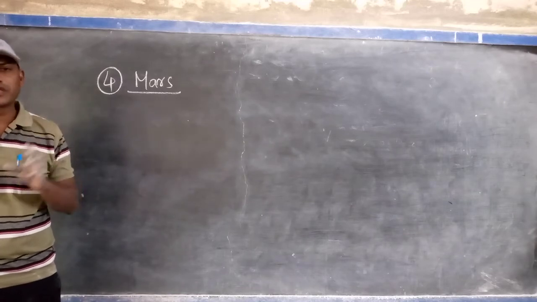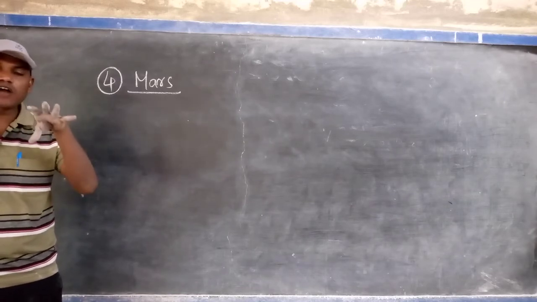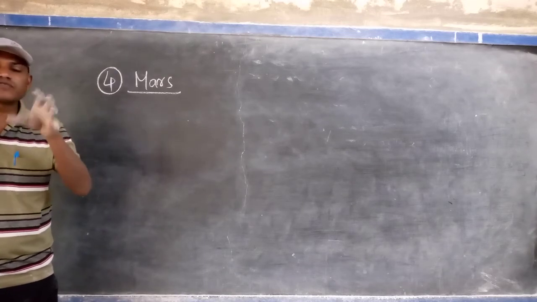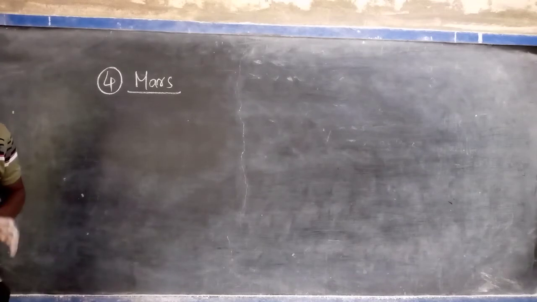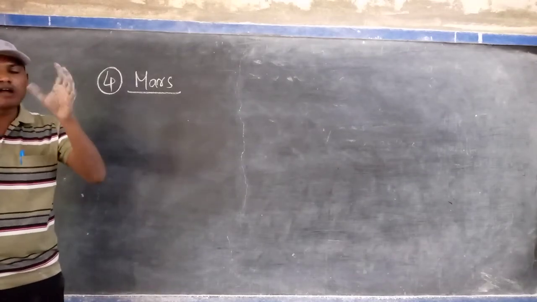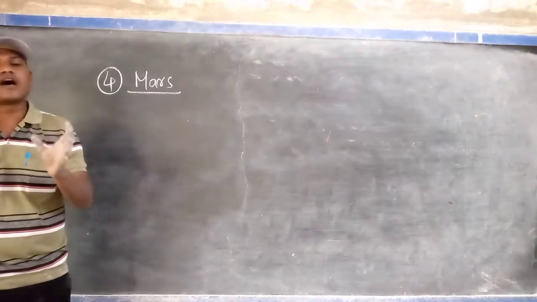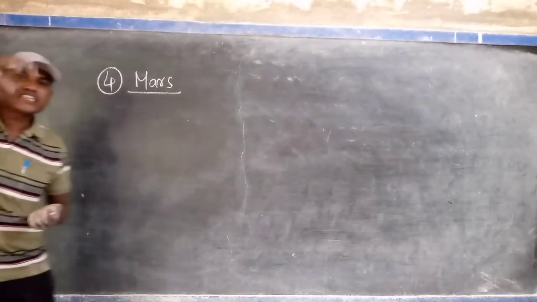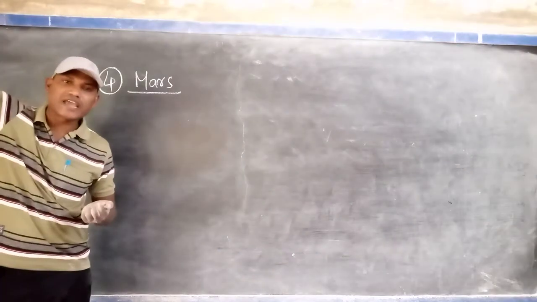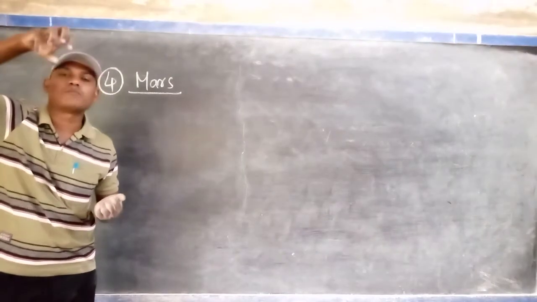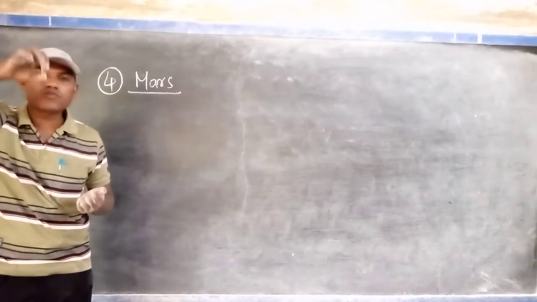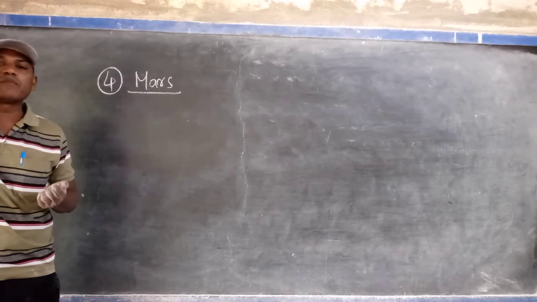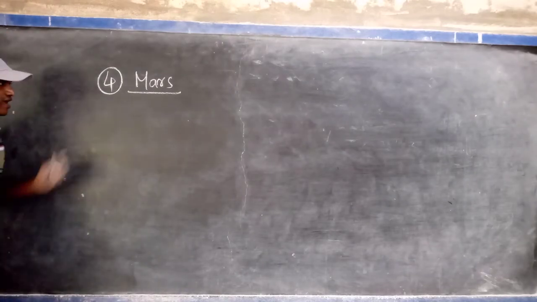We know that nearly 3/4 of the Earth's surface is occupied by water only. That's why the Earth appears blue when you see it from the sky. The Earth appears in which color? Blue color, because 3/4 of it is occupied by water. That is it. Next, Mars.